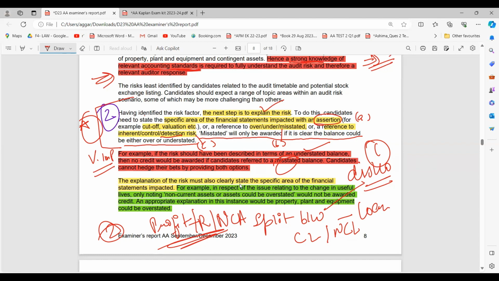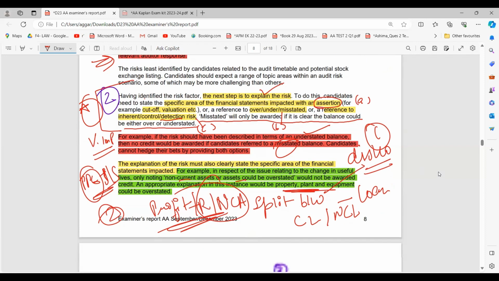The explanation of the risk must also state the specific area of financial statements affected. For example, in respect of the issue related to change in useful lives, only noting that non-current assets or assets would be overstated would not be awarded credit. You have to write about the area that will be impacted. You just cannot write about the NCA. You have to write that the property, plant, and equipment will be overstated, because PPE forms a part of your balance sheet, right? So you have to write about the property, plant, and equipment, and not just write that the non-current asset will be overstated, right? So very, very important areas.